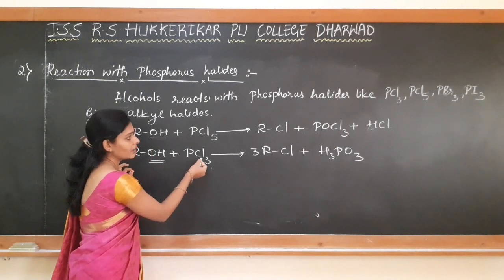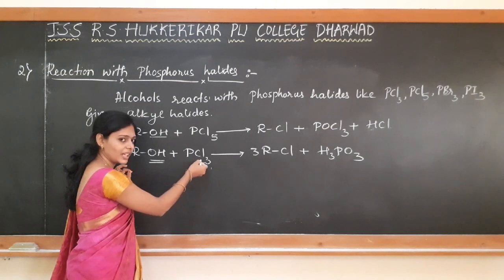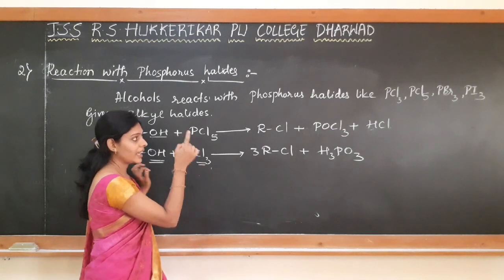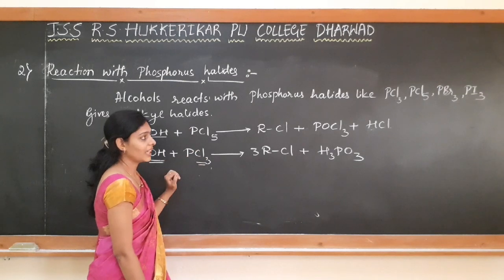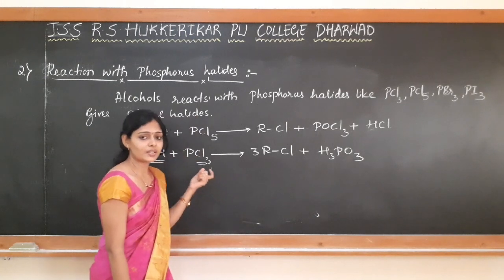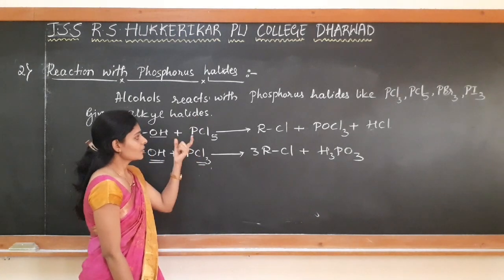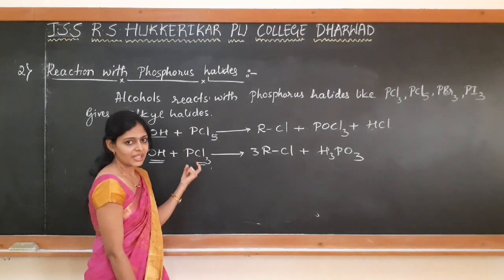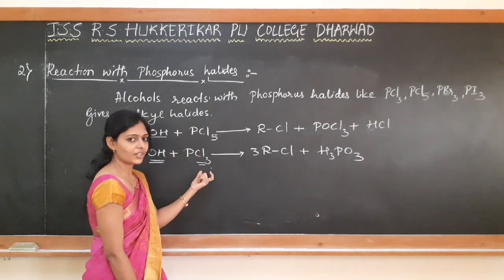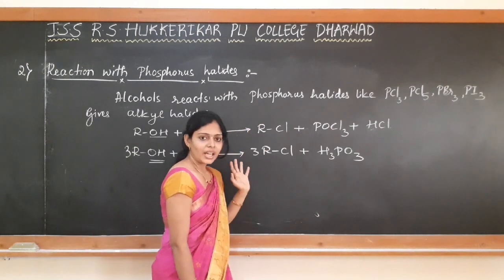Even we can take here PBr3 and PI3, phosphorus tribromide and phosphorus triiodide, but they are not stable, so we have to prepare them in situ by using red phosphorus with bromine or red phosphorus with iodine. So that is to be taken so that they react to form PBr3 and PI3 during the reaction, and that combines with alcohol and gives the respective bromide or iodide.